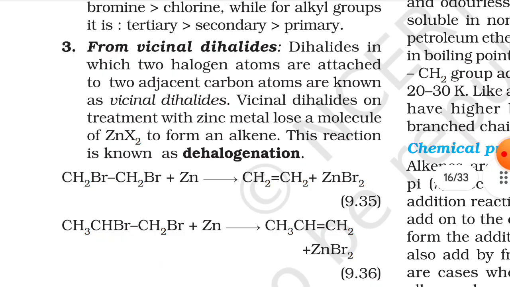Third preparation, from vicinal dihalides. Dihalides in which two halogen atoms are attached to two adjacent carbon atoms are known as vicinal dihalides. Vicinal dihalides on treatment with zinc metal lose a molecule of ZnX2 to form alkene. This reaction is known as dehalogenation.